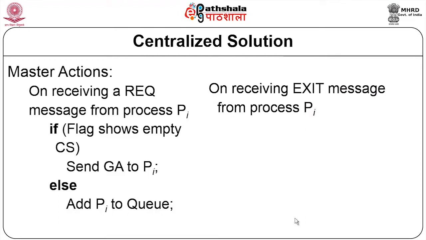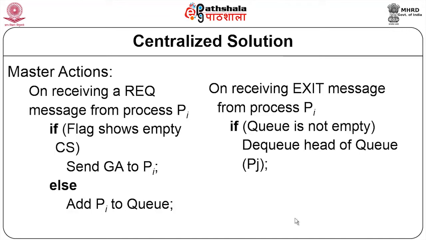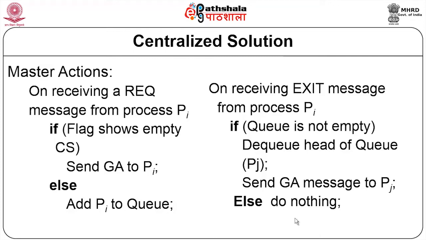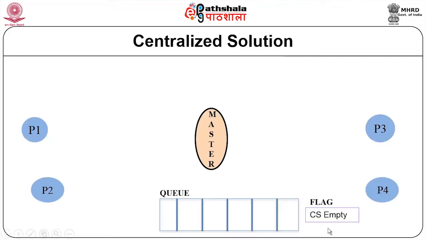And when it receives an exit message from a process, which means that already master had sent a go ahead message and the process was in critical section, it completed it and then it is sending an exit message. Then what it will do is, it will take from the queue one of the processes which is waiting and it will send a go ahead message to that process. Right. So, if there are no processes waiting in the waiting queue, then it does nothing on receiving an exit message. Let us look at an example.